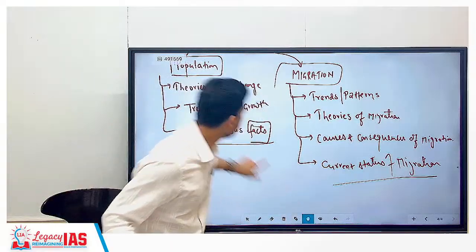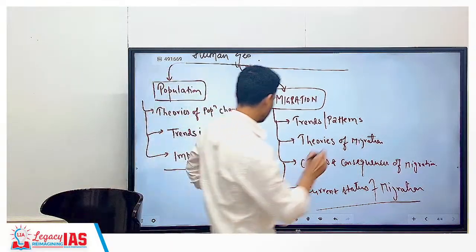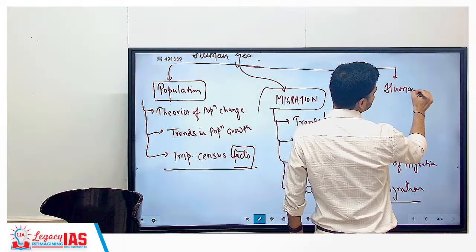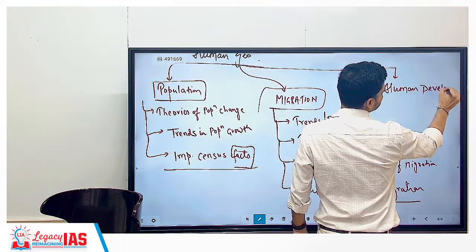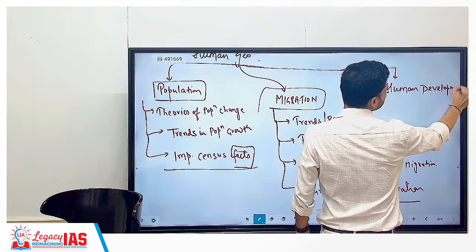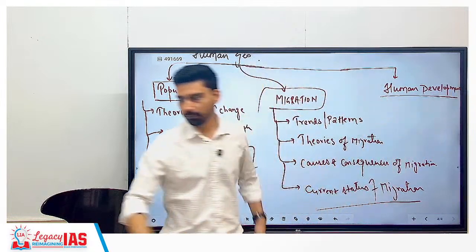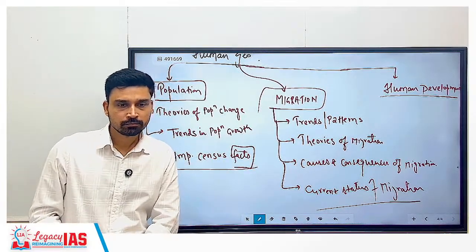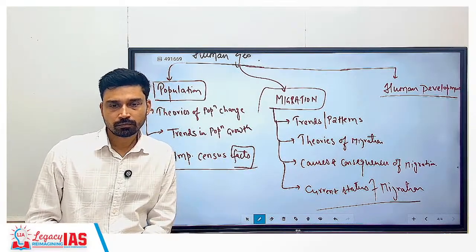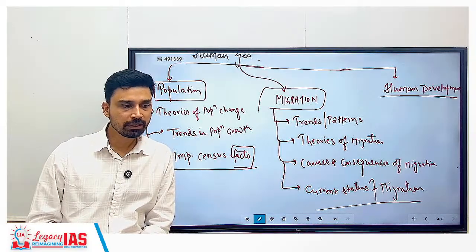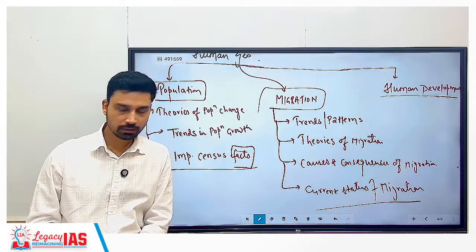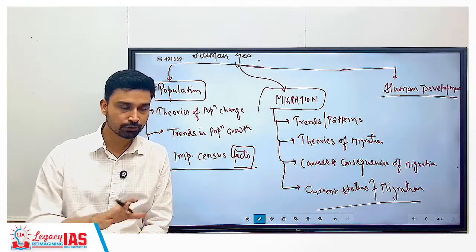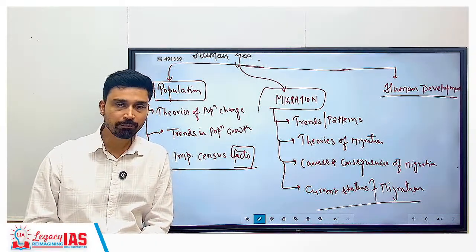And the last chapter we have here is human development, the concept of human development. This we largely have to study from the report released every year by the United Nations, called the Human Development Report.